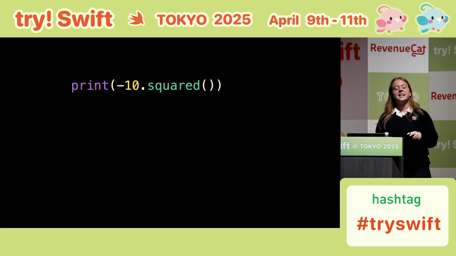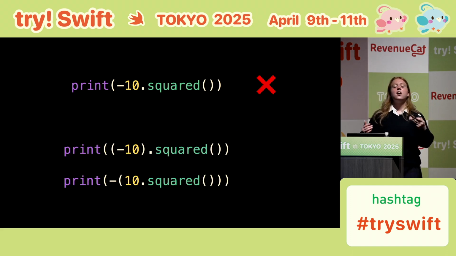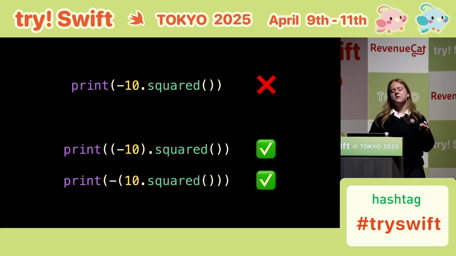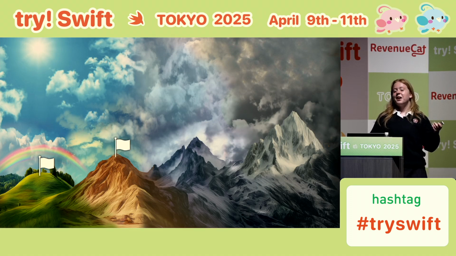And so the fix here is to make it clear what you mean. This kind of code is likely to trip you up. Instead, I now place parentheses into my code to make it explicit what I mean. These two create two different results, but at least I now get exactly what I want. OK. That was still pretty easy, right? But it's another problem solved.